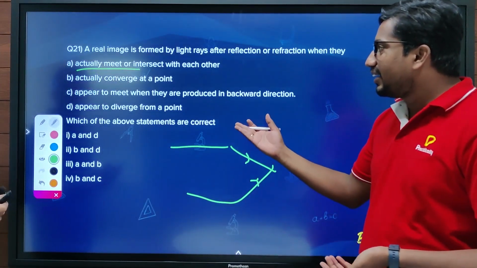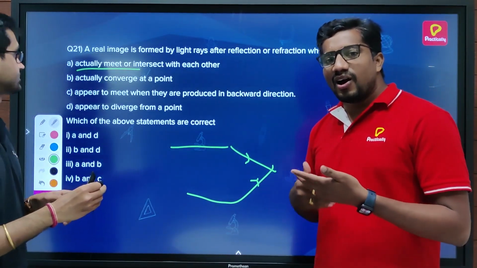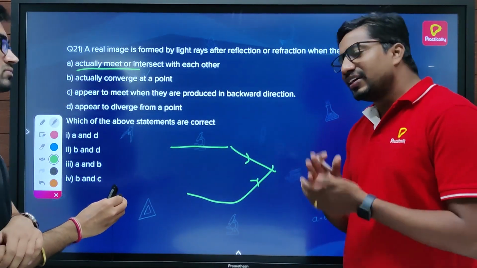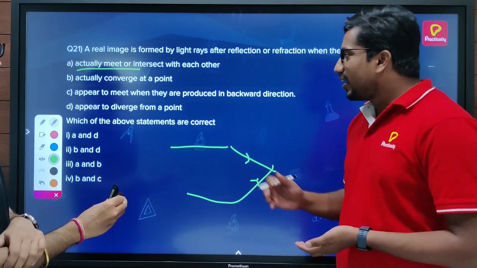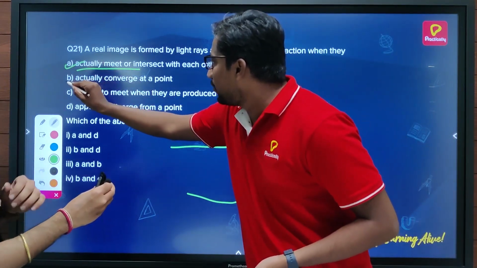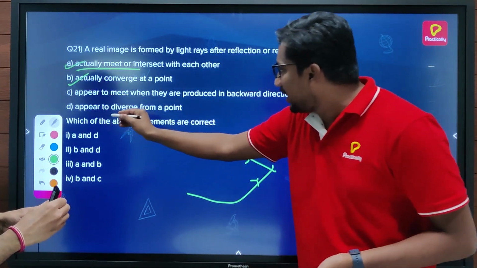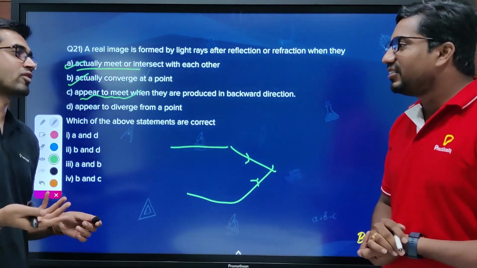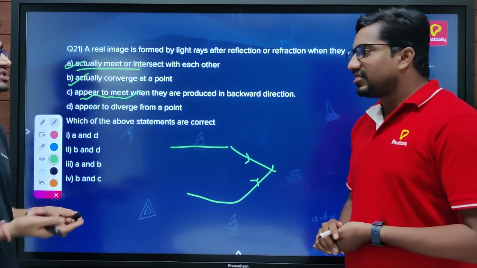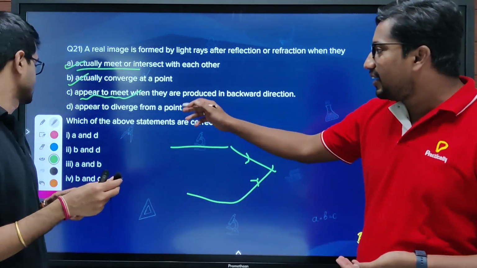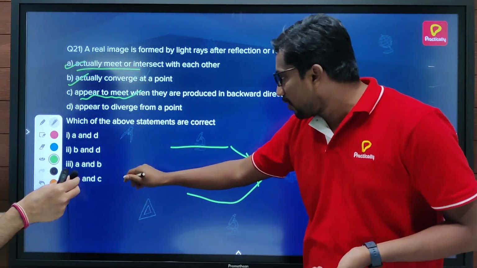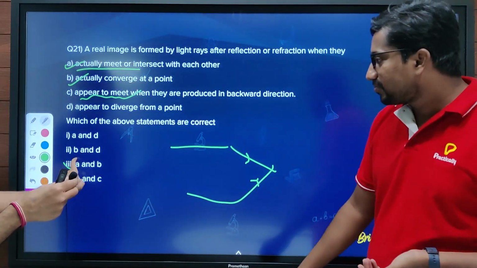So if the light rays are actually meeting or intersecting or converging really, whatever name it may be, it forms a real image on the screen. So definitely we can opt for these two, A and B. And coming to C and D, they say here appear to meet, right? If they only appear to meet, we cannot get the image on the screen, so it is not a real image. So C and D are not correct. A and B are correct here, so we can opt for option number 3. Exactly.